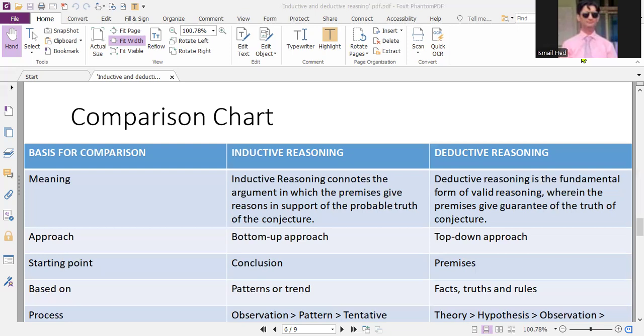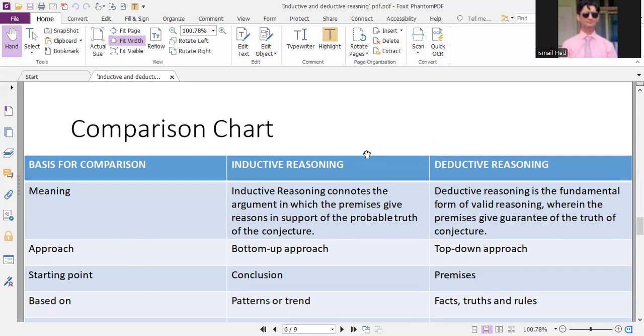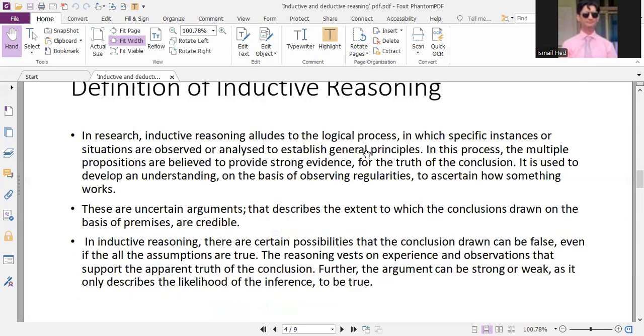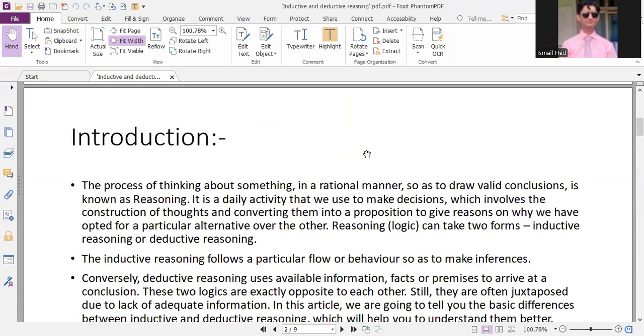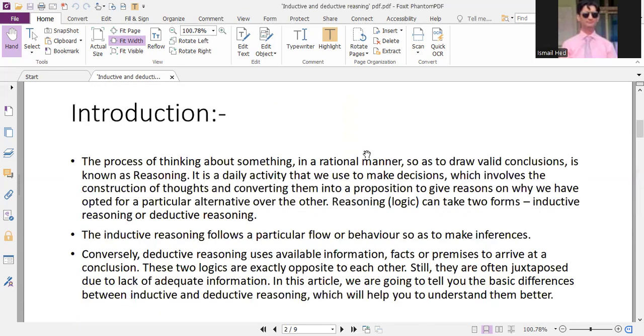So we will see how these two different ideas or concepts are different from each other. What are the basic differences in both these terminologies?